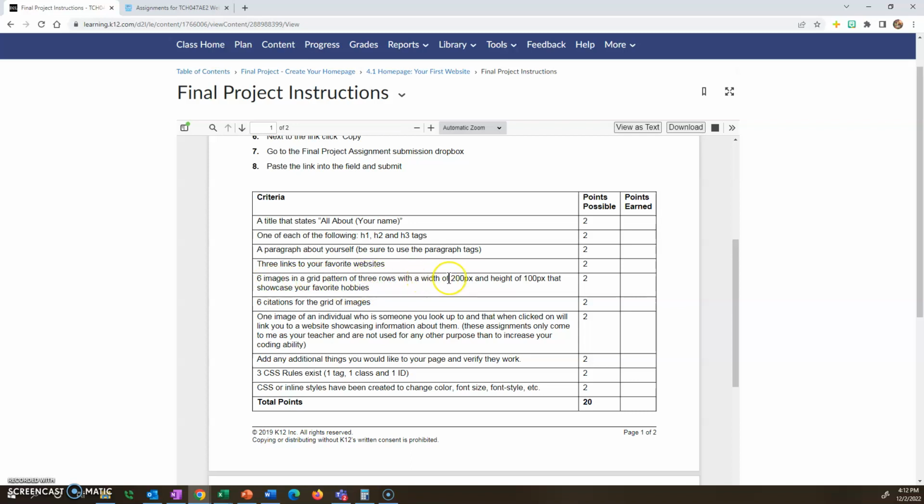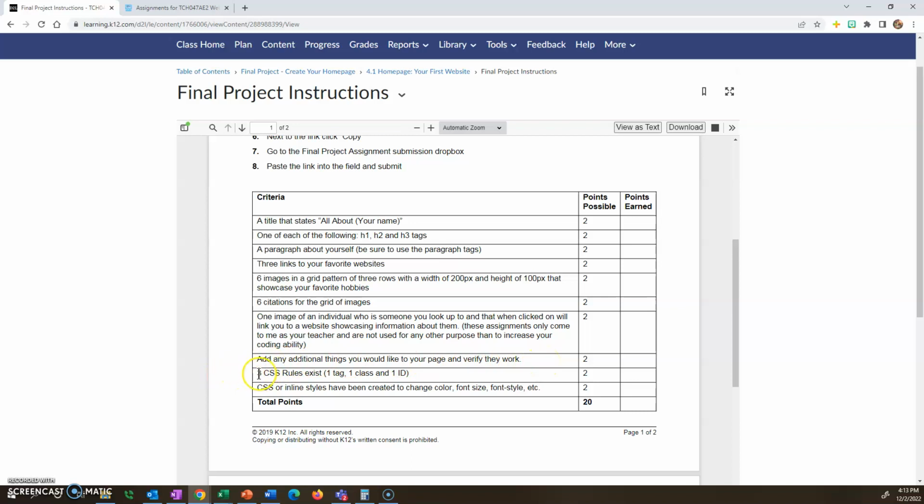They have to have a specific width and height, 6 citations for the grid of images, and then 1 image of an individual who you look up to, and it has to be a clickable image taking you to a website about that person. Now, this could be a celebrity, this could be even a fictional character. That's perfectly fine, but definitely has to be a clickable link. You can add anything else you want to the website.